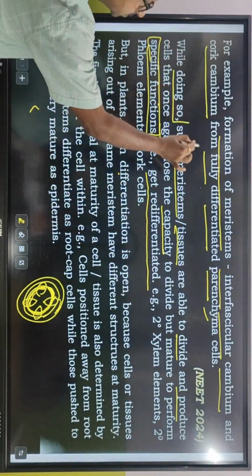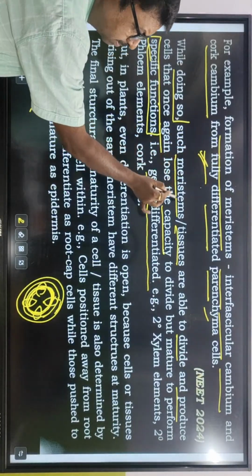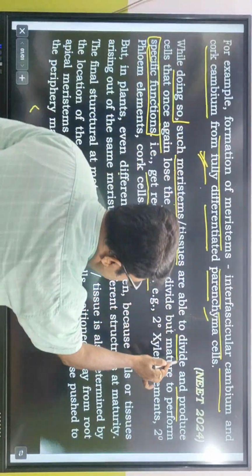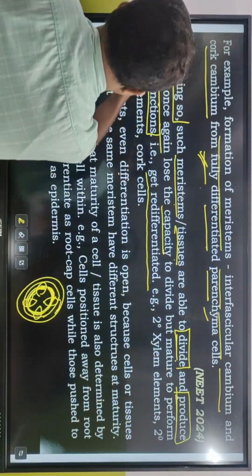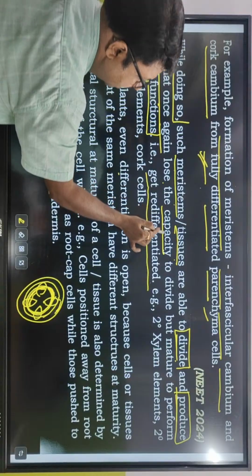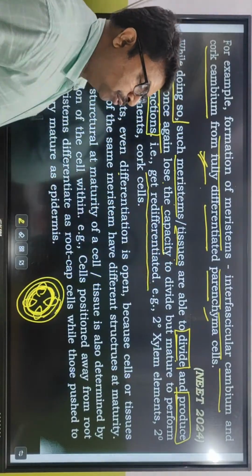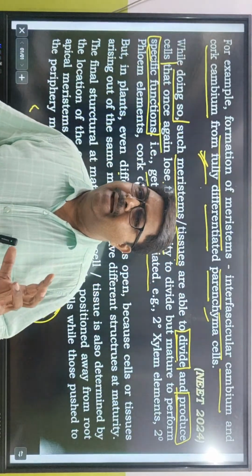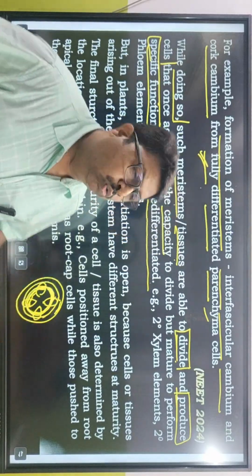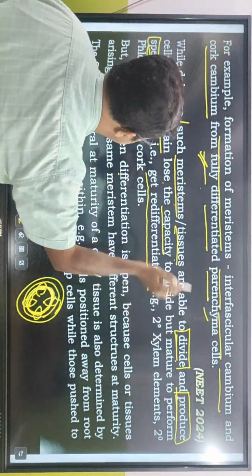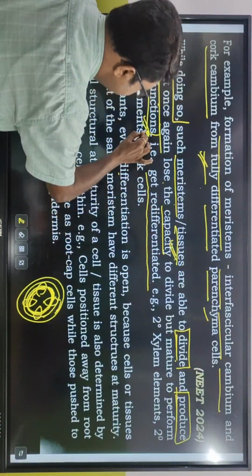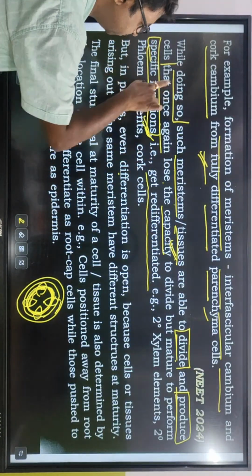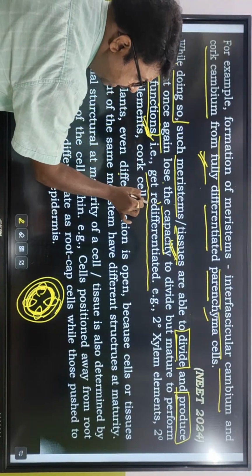While doing so, ক্যাম্বিয়াম, such meristems or tissues are able to divide করতে স্টার্ট করলো and produce cells that once again lose the capacity to divide. আবার কিছু সেলস তৈরি করলো যারা আবার ডিভাইড করার অ্যাবিলিটিটাকে লুজ করে ফেললো, but mature to perform specific functions. লুজ করলো কেন? To mature enough to perform some new functions and get redifferentiated.